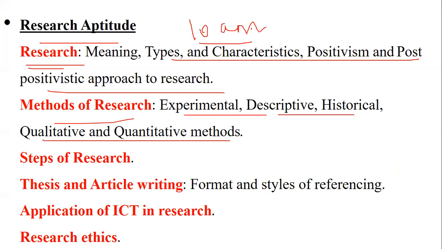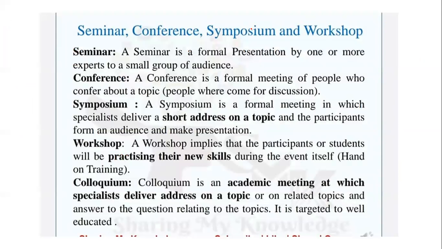So today's topic for the lecture is seminar, conference, symposium, and workshop. First, let us understand the meaning one by one, and then we will go for understanding it in distinguished form. So a seminar is nothing but a formal presentation by one or more experts to a small group of audiences. When we have an expert presentation to a small group by the experts, it is called what? Seminar. On the other side, a conference is a formal meeting of people who confer about a topic, that is, who come with a discussion about the topic which has been decided.